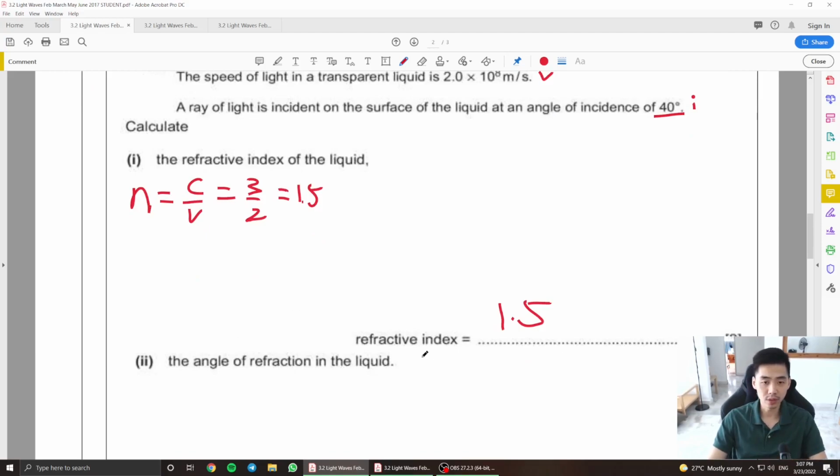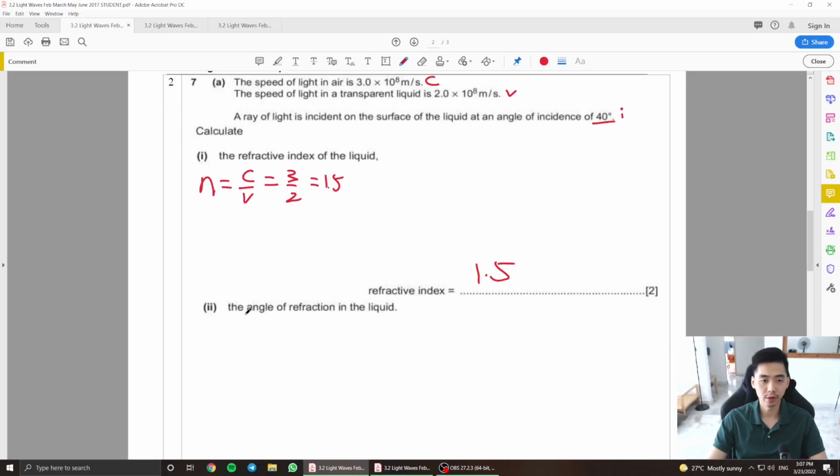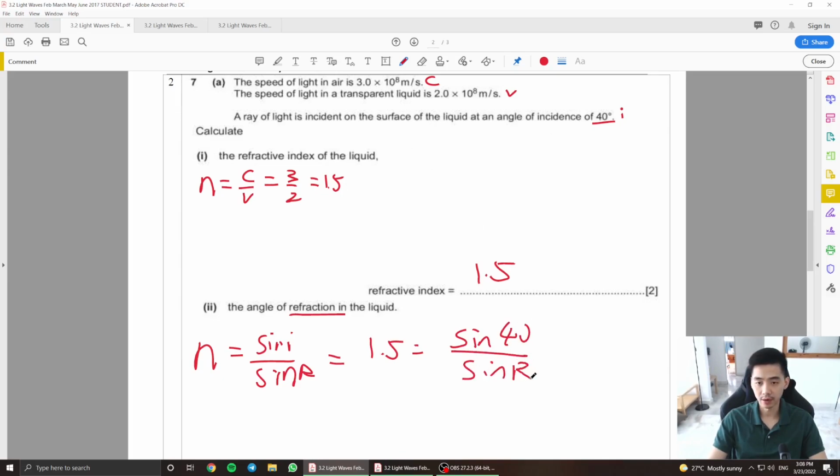Then after that, using the refractive index, they ask me to calculate the angle of refraction. The formula is n equals sine i over sine r, right, which will be 1.5 equals sine 40 divided by sine r here, right?